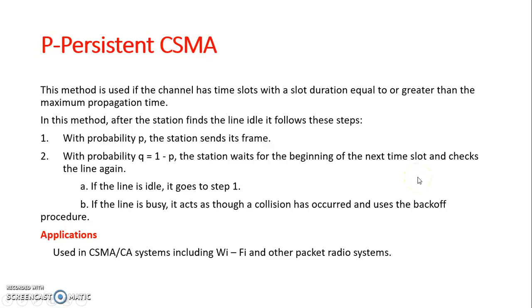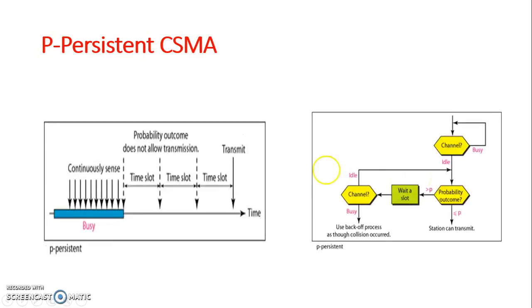So you can see in this, it continuously checks whether the channel is busy. Once it becomes idle, it will check for idleness in the time slot also. If it is idle, it will send the data, or else it will wait using the backoff procedure. If it is busy, it just waits until it becomes idle. If it is idle, when the random number is equal to or less than the probability P, it transmits the data.